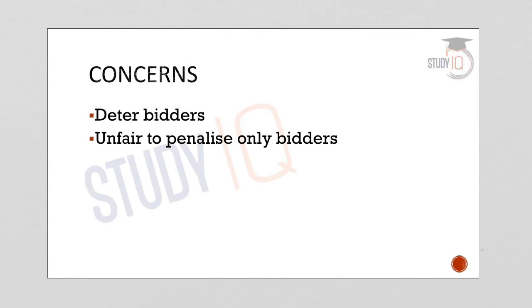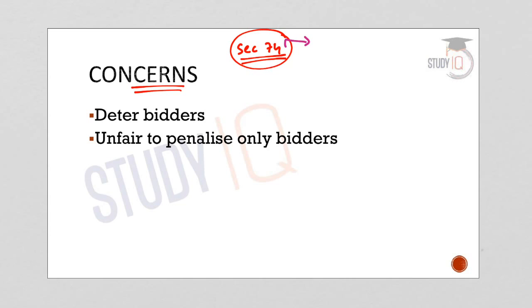Now let us understand what are the concerns regarding section 74 of the IBC. First of all, section 74 of the IBC, which provides for a penalizing provision under the Insolvency and Bankruptcy Code for the non-compliance of the resolution plan, has not brought seriousness into the entire IBC process. It addresses only a part of it.